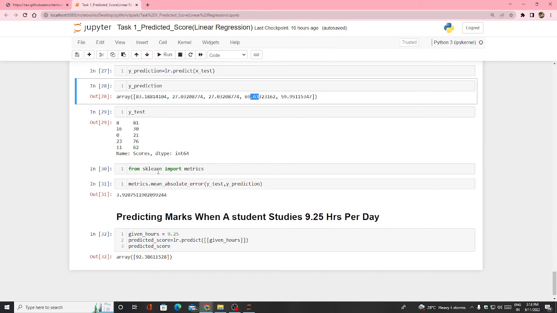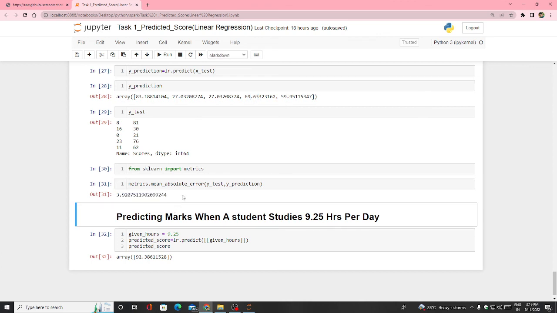Now we are testing the values. We are checking some error values, how much error there is in these predictions. We imported metrics, and then metrics dot mean absolute error. There I got 3.92. That is the error value. So we can go ahead with that linear regression model.